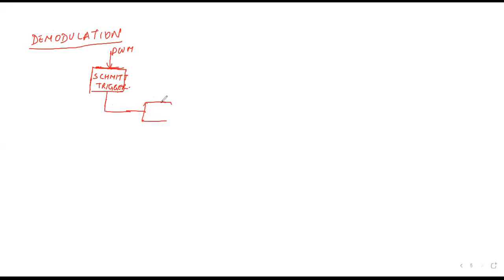We will see graphically how we obtain the signal. Also, this is given to a synchronization pulse generator.